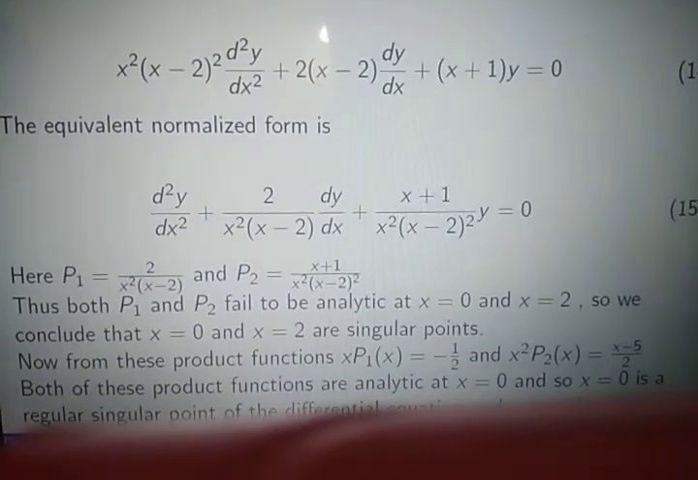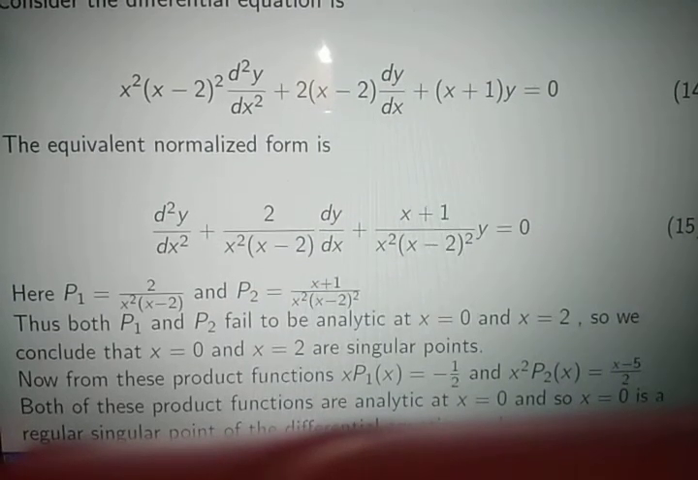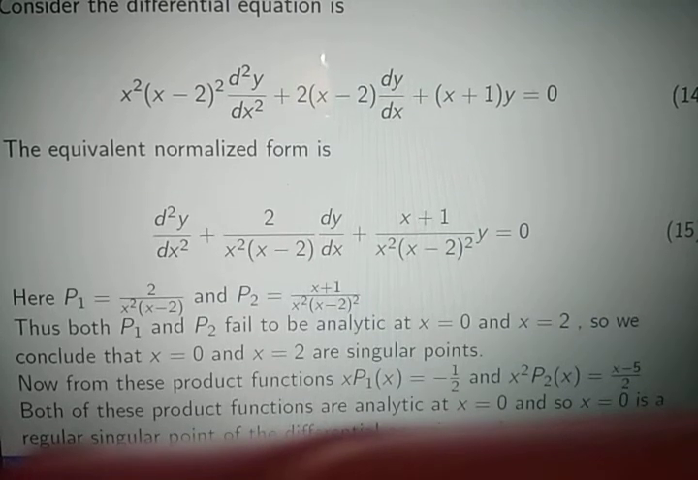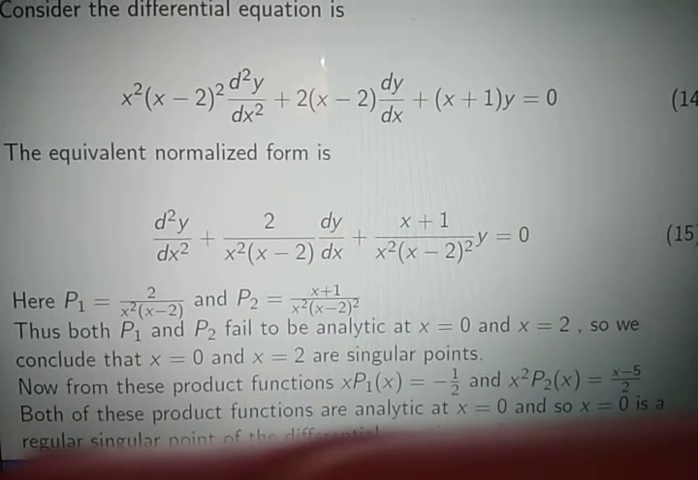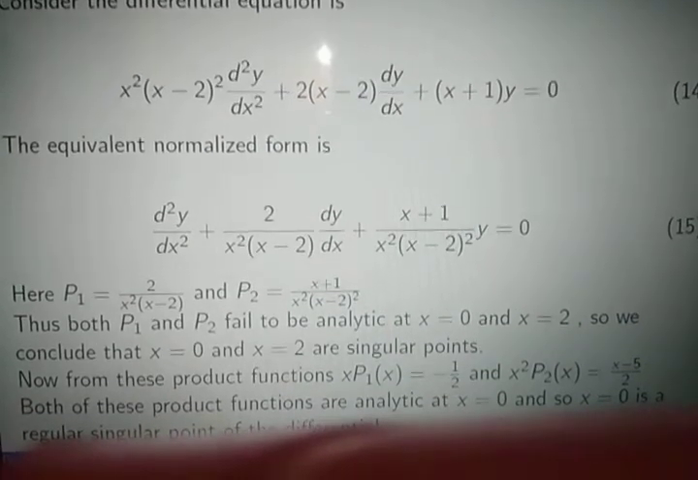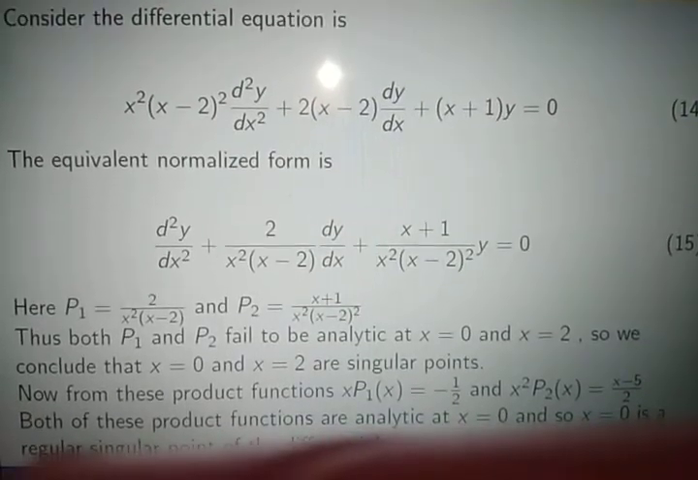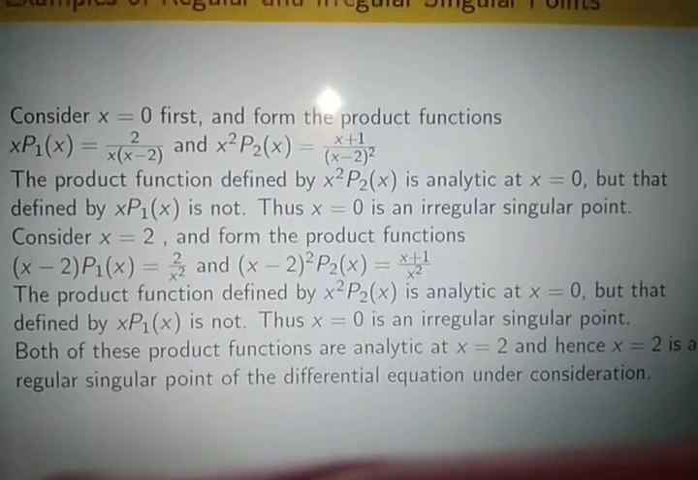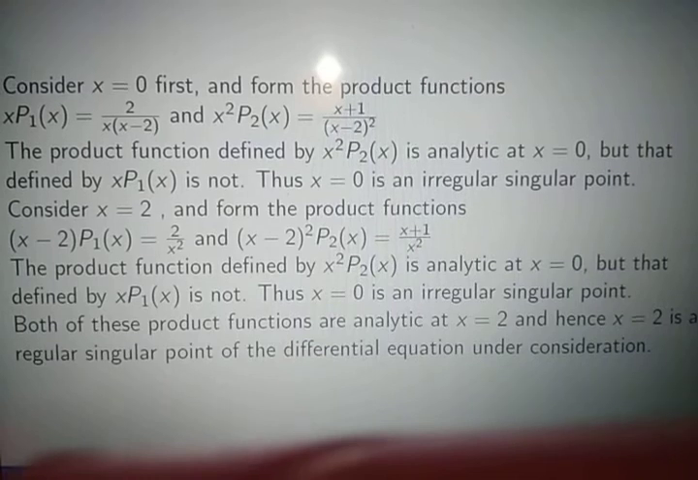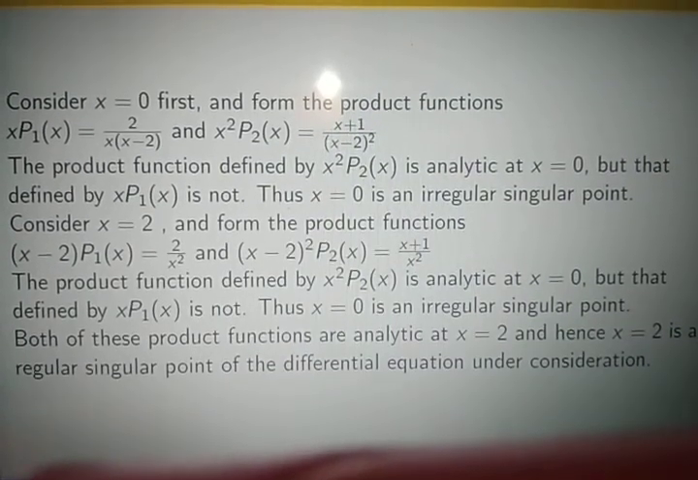Now from this product function, x into P1x equals minus... there is some problem here. Okay, next we go to the next slide. Consider x equals 0 first. We have x equals 0 and x equals 2, those two are singular points.